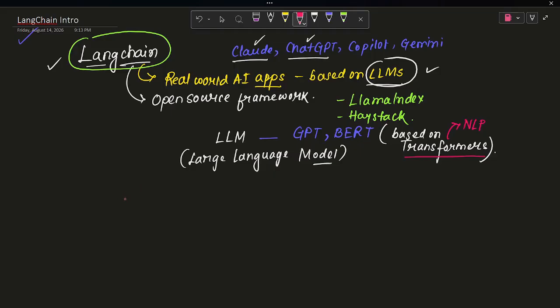Whenever you are asking ChatGPT, you are asking in normal English language, right? You don't have to write a single bit of code for that, but the machine is responding in your language. It's not even a coding language, so there is no context of high-level or low-level language. The machine can now understand your English language, even other languages also.